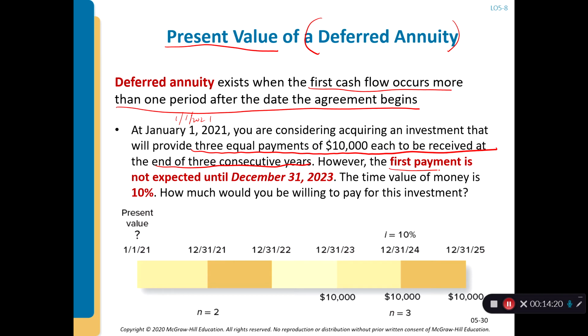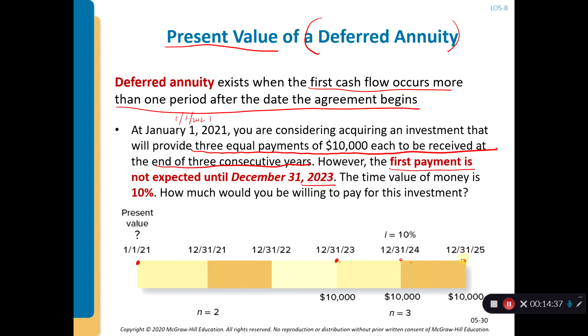However, the first payment is not expected until 2023. So in other words, you want to invest money here, but the first payment is not until 3 years later, and then you are receiving 3 payments.